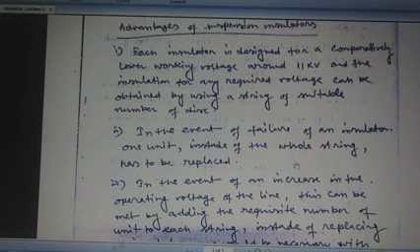Now the advantages. Each insulator is designed for a comparatively lower working voltage of around 11 kV, and the insulation for any required voltage can be obtained by using a string of a suitable number of discs. So in a suspension type insulator, different numbers of units are present. Each and every unit carries 11 kV. Suppose in a high voltage transmission line,